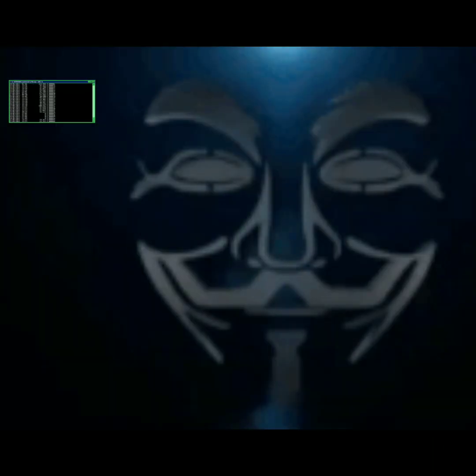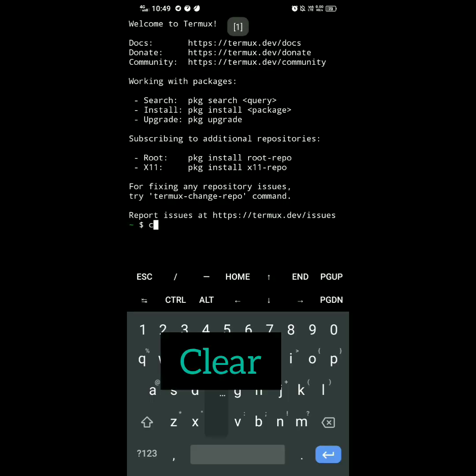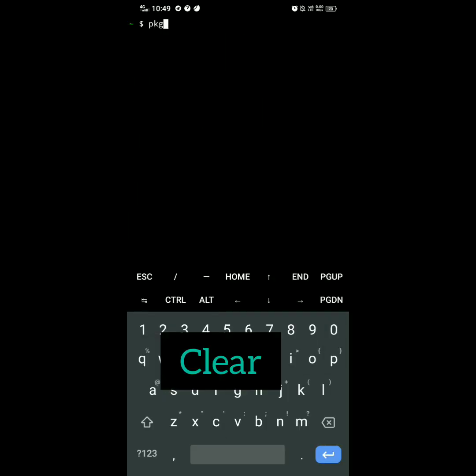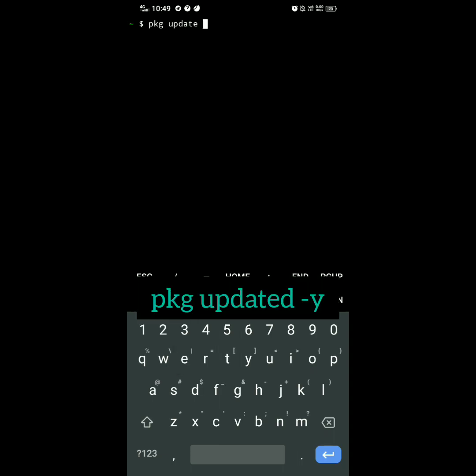Today's topic: how to install Termux bug fix desktop. All commands are in the description. Clear. This command is used to clear the text screen in the terminal. pkg update. This command is used for updating the packages.